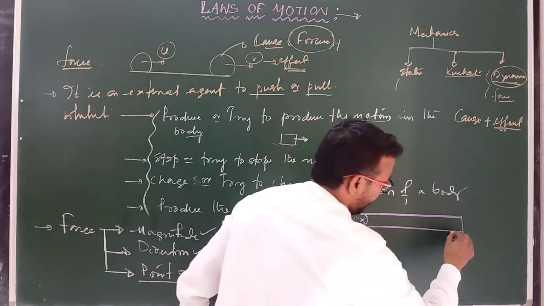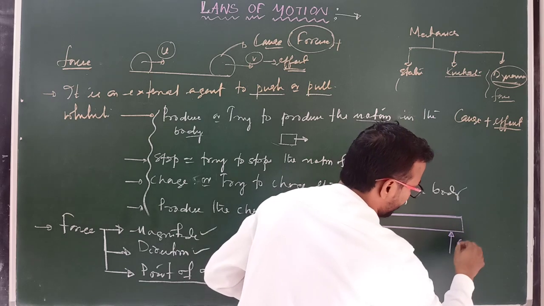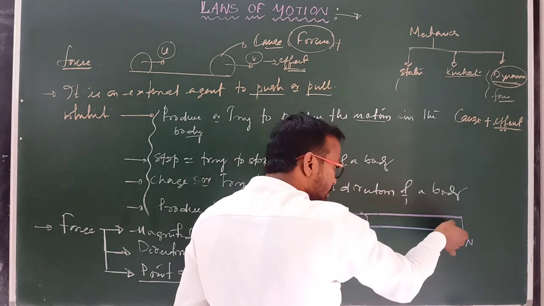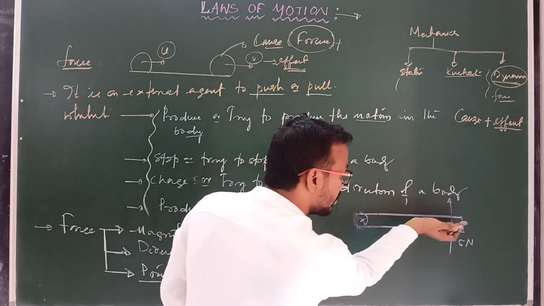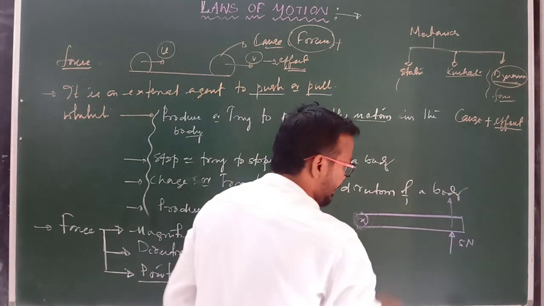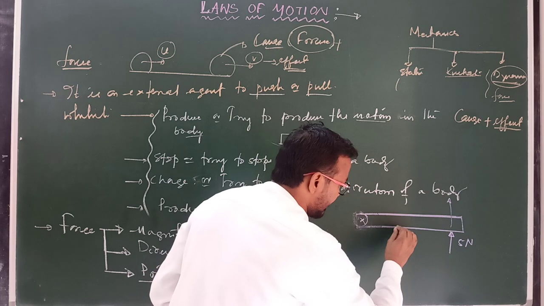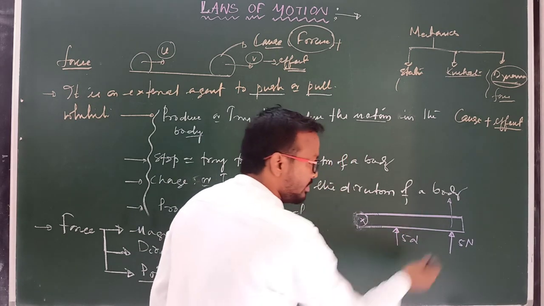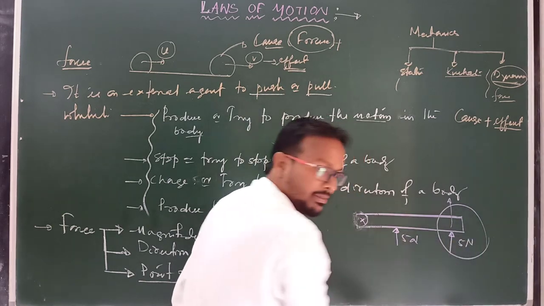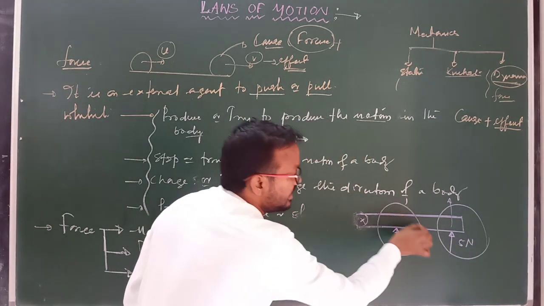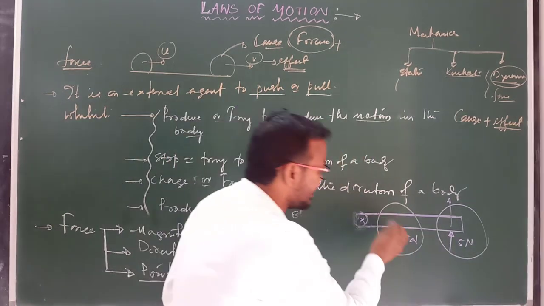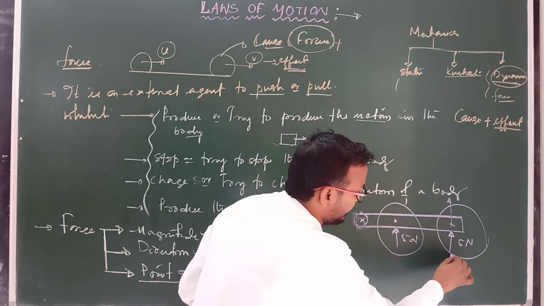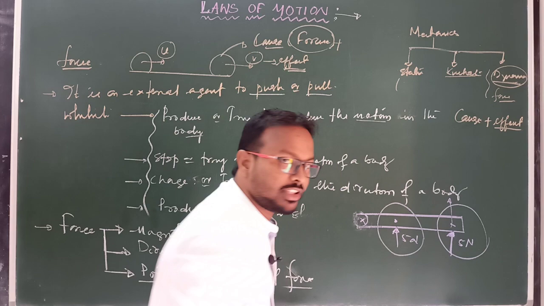If we apply 5 Newton force here, then it will rotate like this. The same 5 Newton force if we apply here, then again it will rotate like this, but here the effect is maximum, and here the effect is minimum. So it depends on the point of application.